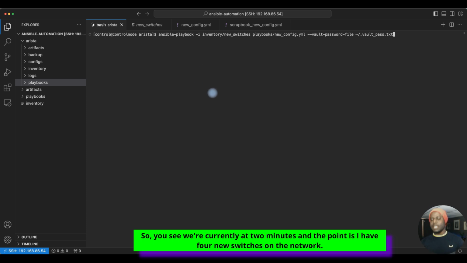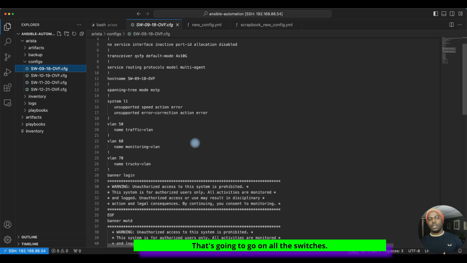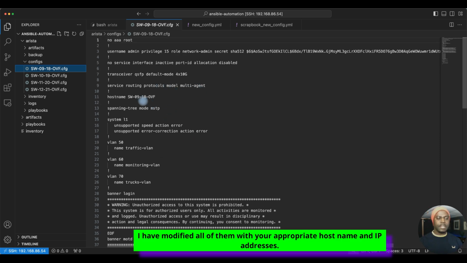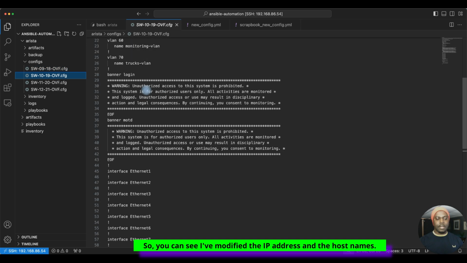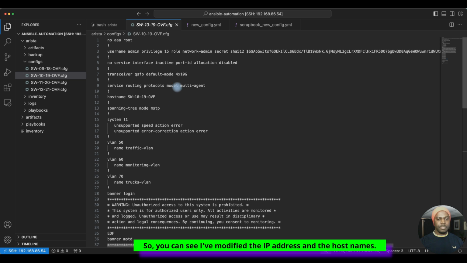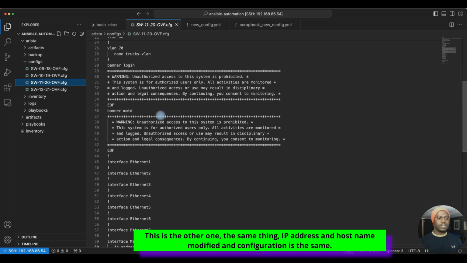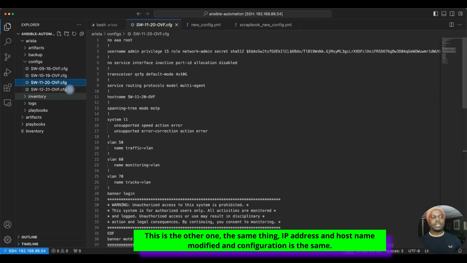So you see we're currently at 2 minutes, and the point is I have 4 new switches on the network. If you look here, this is my config files that's going to go on all the switches. I have modified all of them with their appropriate host name and IP addresses. So you can see I've modified their IP address and the host names. This is the other one, the same thing, IP address and host name modified, and the configuration is the same.